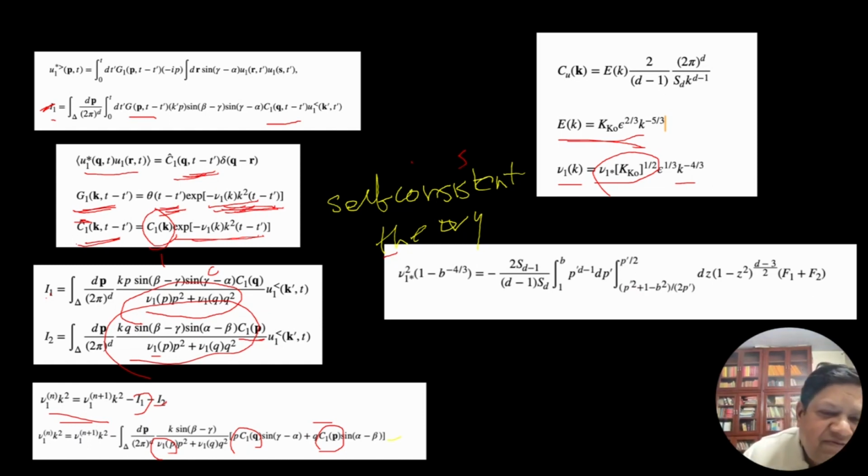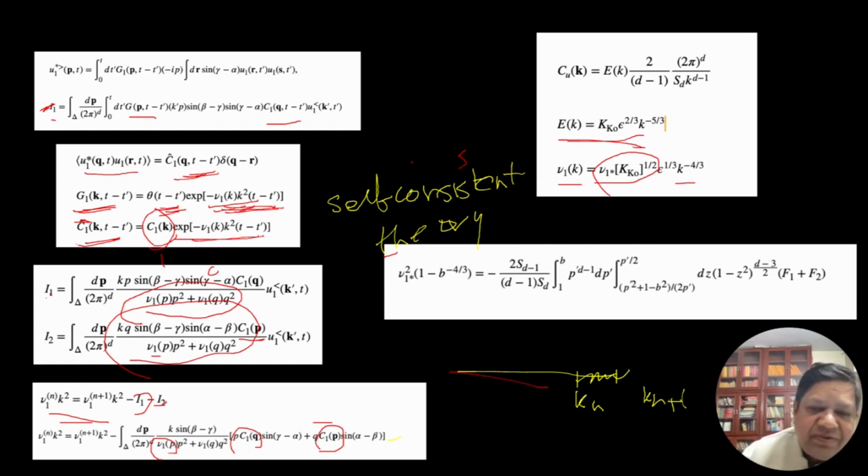So remember, our integral is kn to kn+1, this region only.